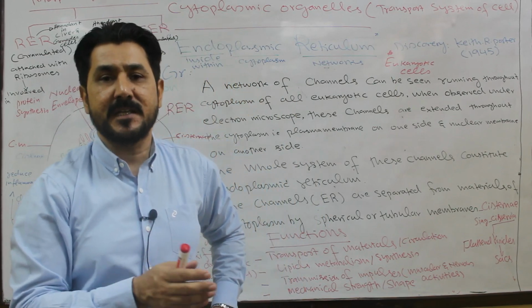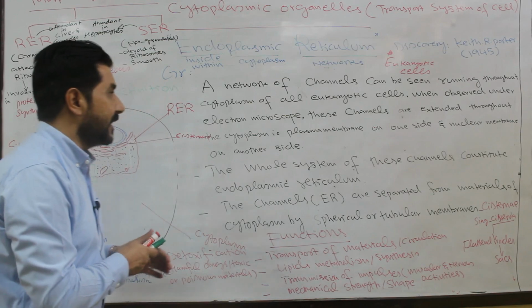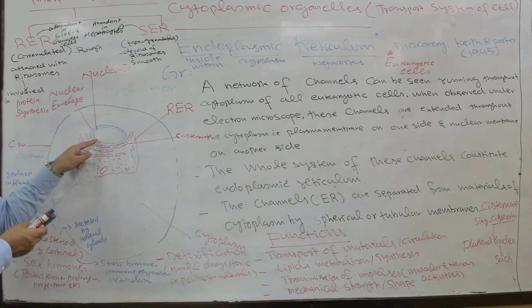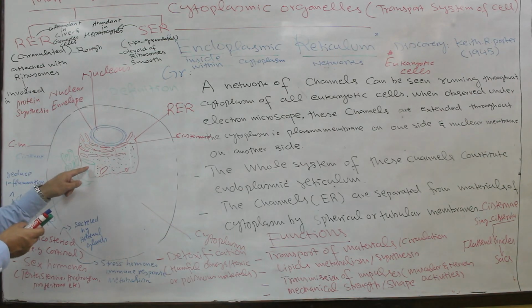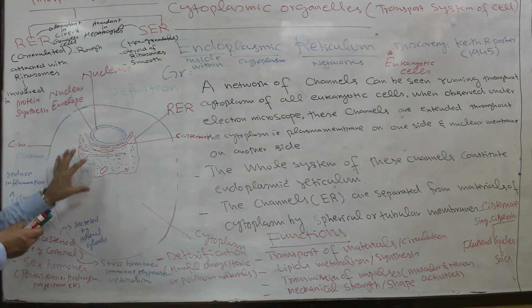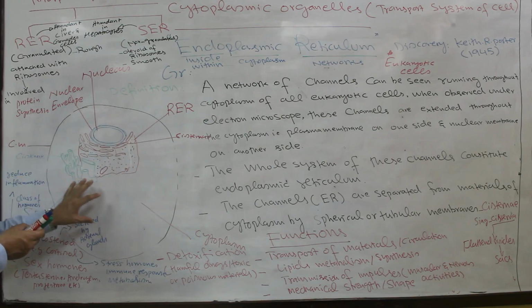Because of these channels, material can be transported from the nucleus via the endoplasmic reticulum towards the whole cell and the other cell organelles, and the material can be utilized by the cell and cell organelles for their metabolic activities.